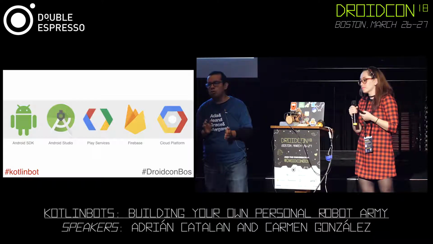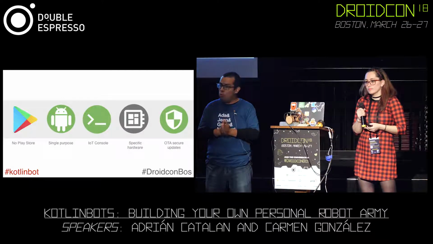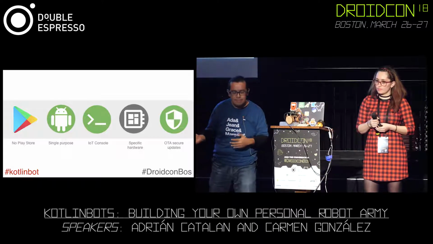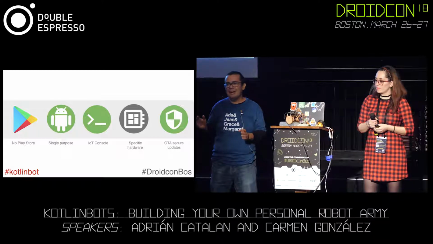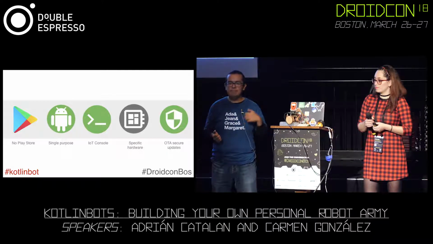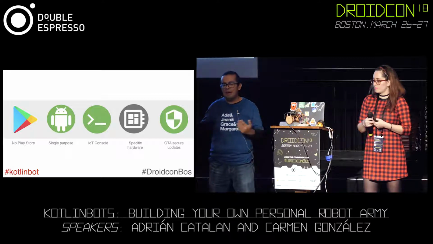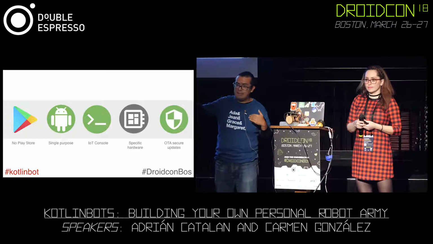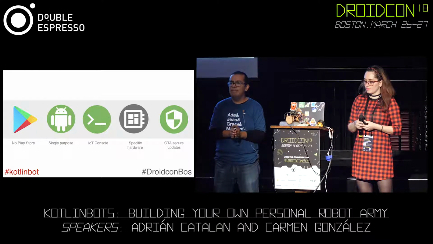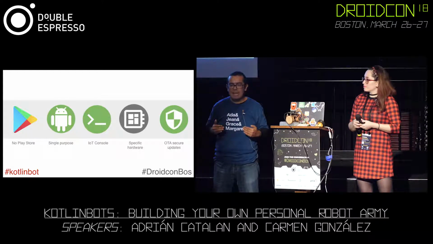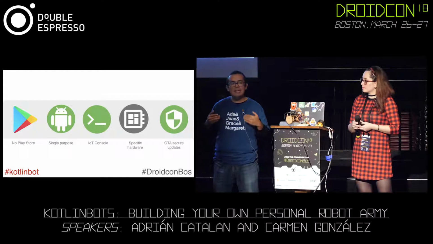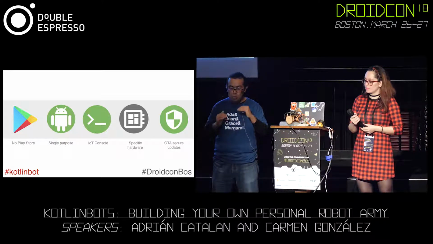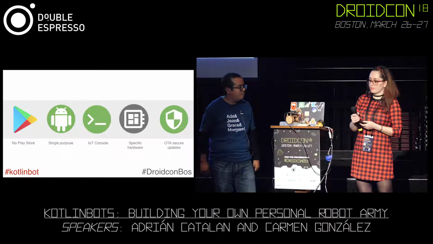So summarizing a little bit about Android Things, we do have a lot of similarities with the Android SDK platform developing for mobiles, that is. And also, we have a couple of things that are different. No Play Store, an IoT console. We can do over-the-air updates. Keep this in mind as we work our way through all the stuff that we're going to review today, because that's our start. At some point, I think Kotlin native will be ready to work directly with the hardware, but right now, we do need this layer of abstraction that's Android Things.